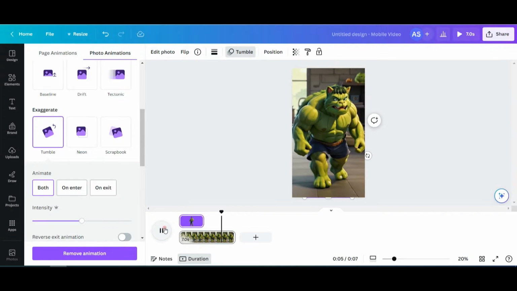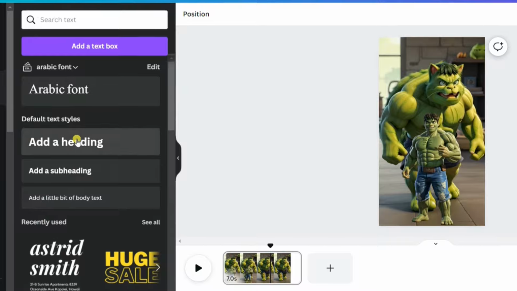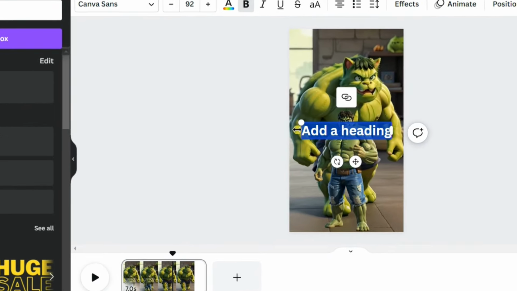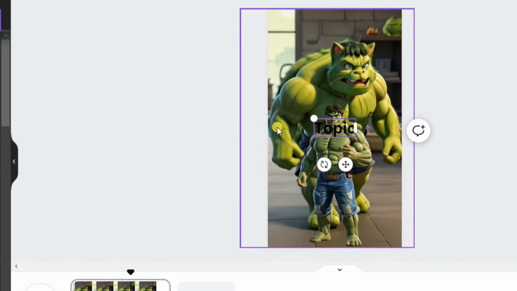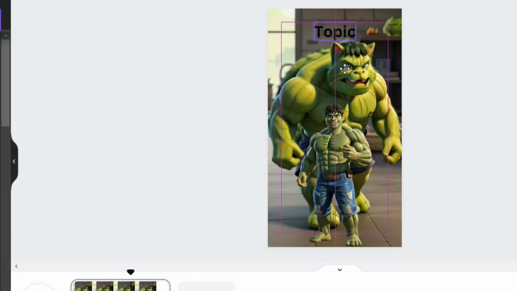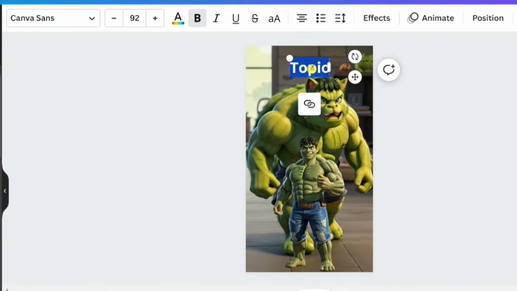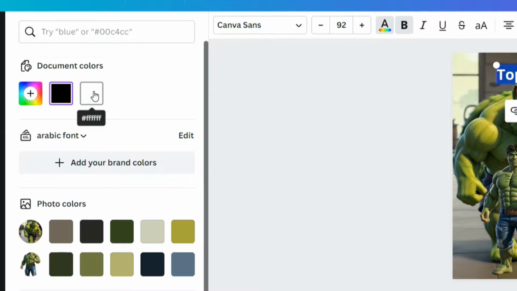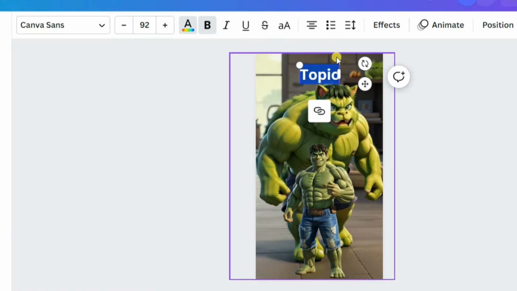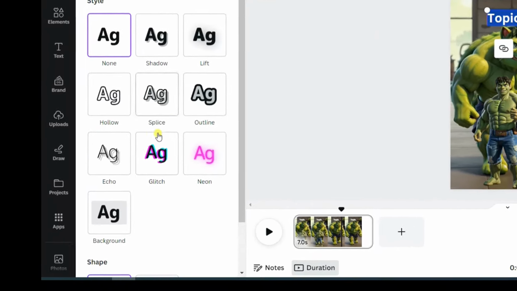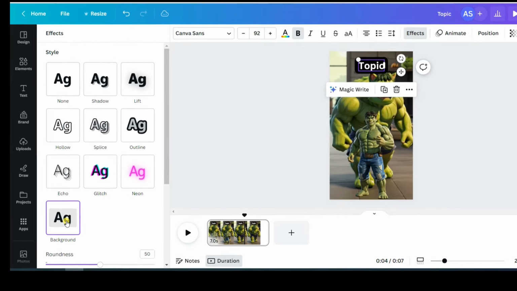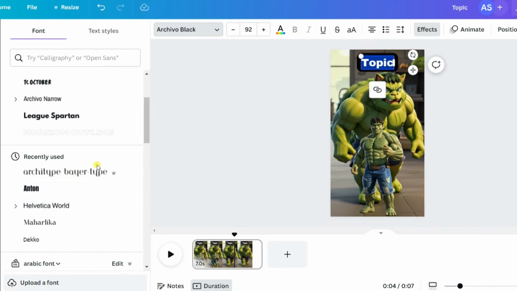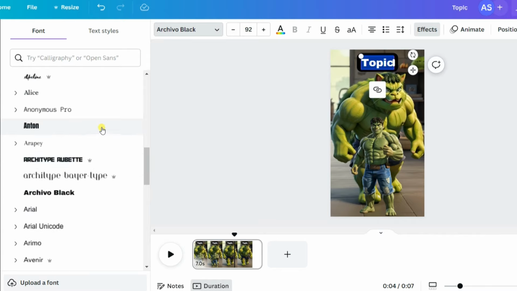Now let's include our text before linking it to our data for complete automation. Click on Text and drag in any of these text styles. Rename it to Topic and position it at the top. Now double-click on the text, change color to white. Then click on the Effects section, set the background option. Now change the font as you prefer. I am selecting it according to my requirements.